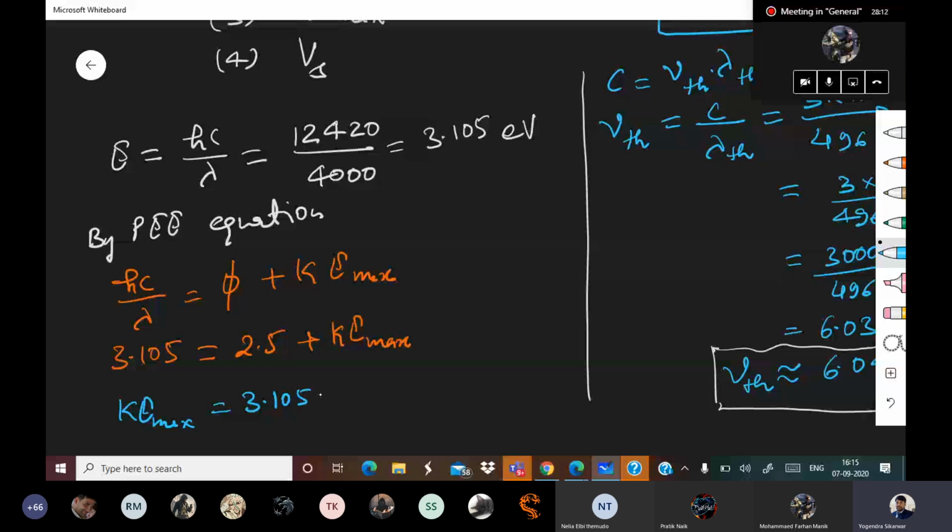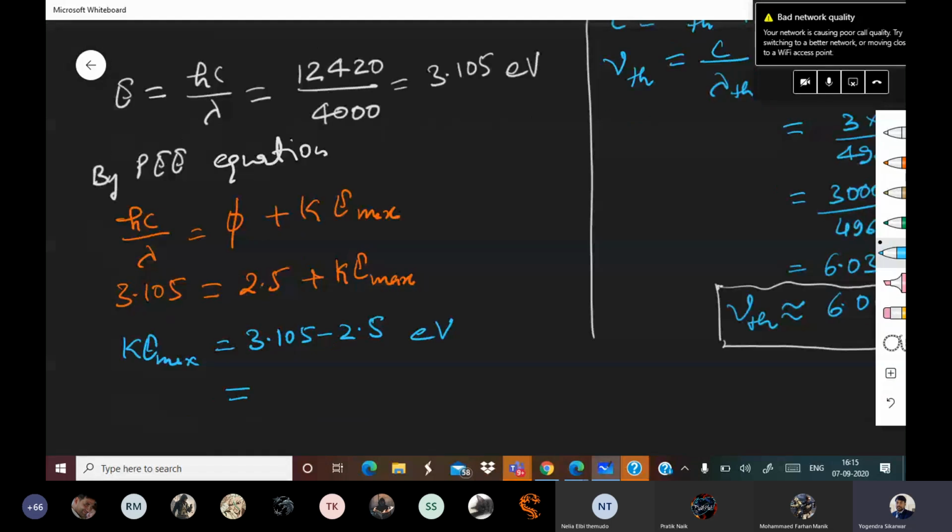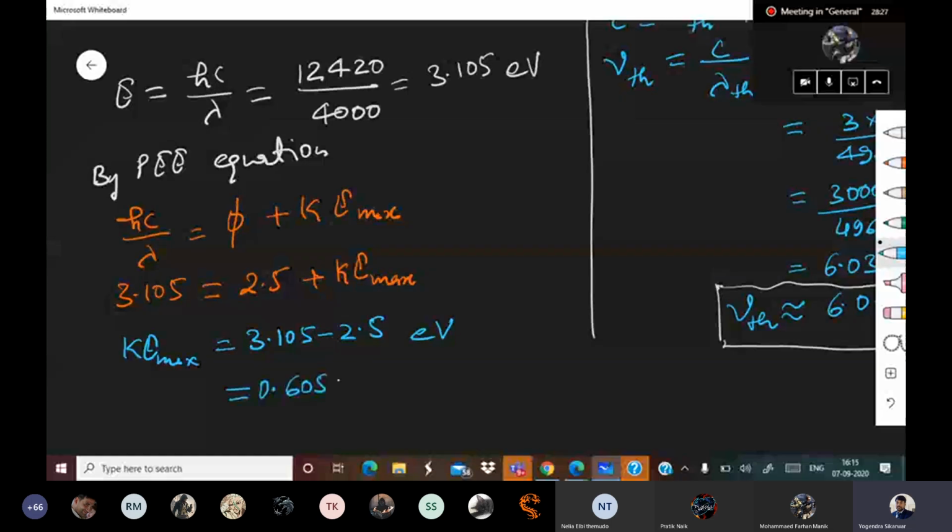The answer will be 0.5 plus 0.105, that becomes 0.605 eV. So that will be the value of K max.